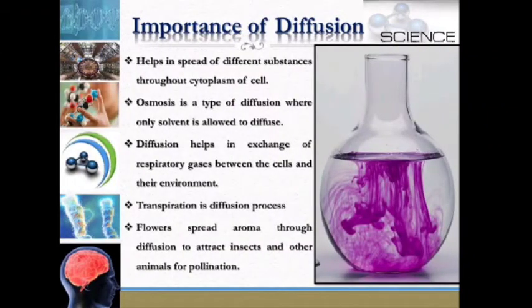So we'll learn about the importance of diffusion. It helps in spread of different substances throughout the cytoplasm of the cell. Osmosis is a type of diffusion where only solvent is allowed to diffuse. Diffusion helps in exchange of respiratory gases between the cells and their environment. Transpiration is also a diffusion process. Flowers spread aroma through diffusion to attract insects and other animals for pollination.